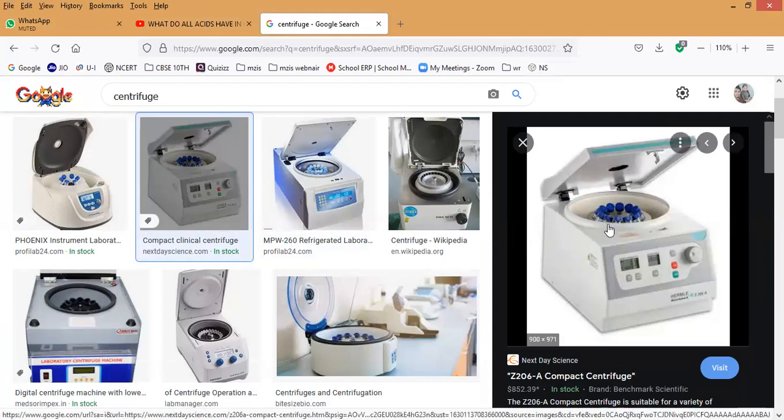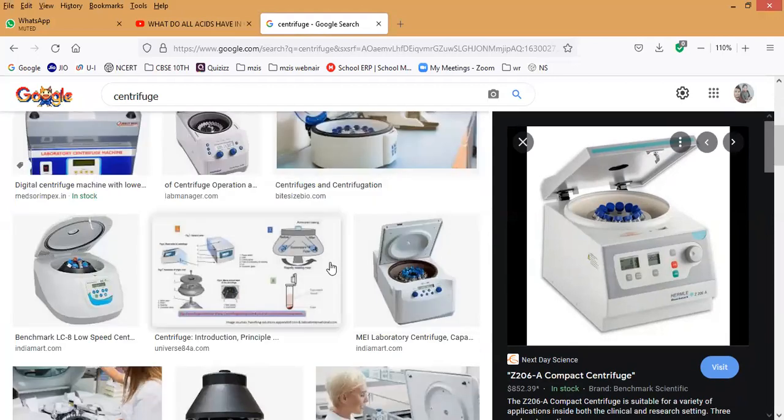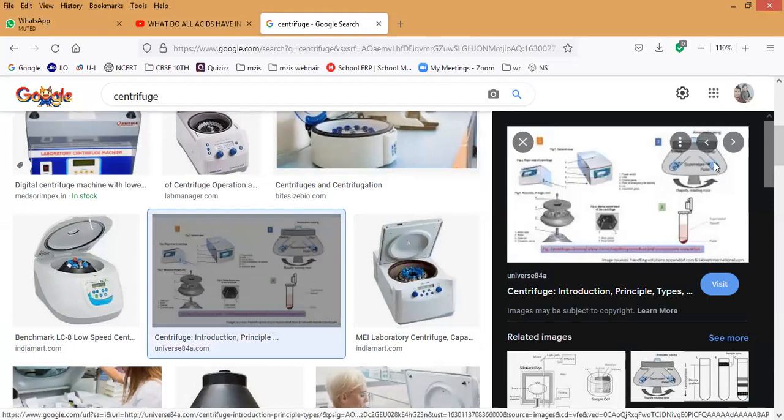So the tubes we can remove. We can remove it and fill it with our mixture, what we want to separate, and it can be closed like this. This is the picture. You can take a screenshot of this one. The internal structure of a centrifuge will be like this.